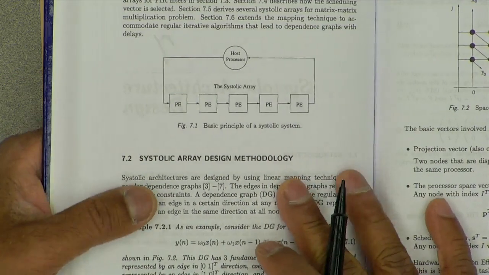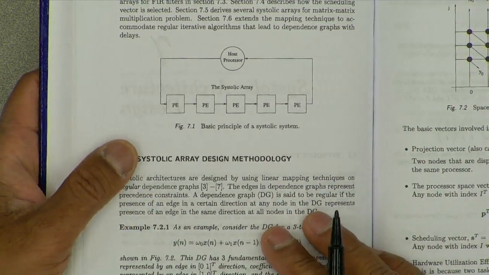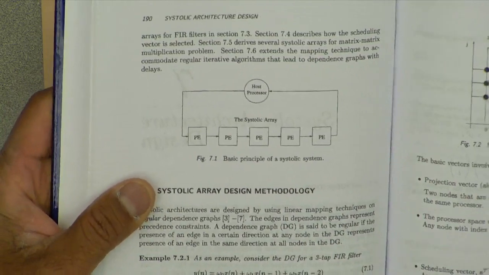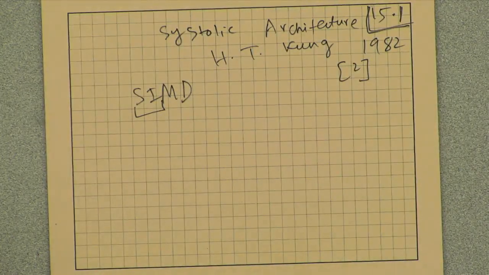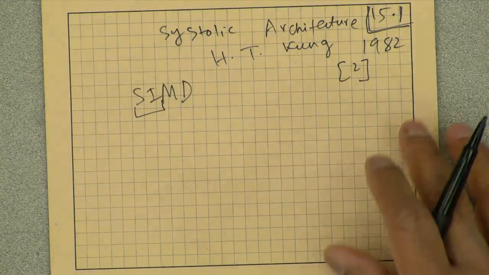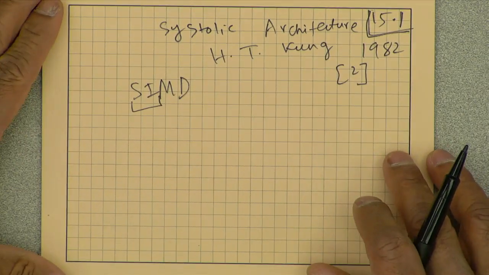It so happens that the systolic designs themselves were subject to big debate: do we really need systolic architectures?